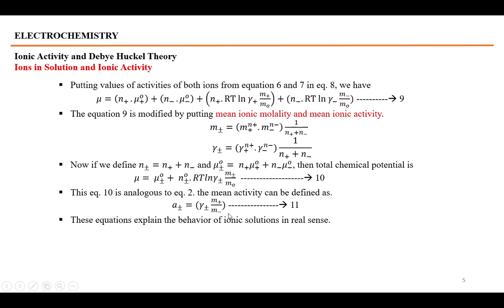The total activity value would become equal to gamma plus minus m plus minus over m positive over m negative. Sorry, it's actually equal to gamma plus minus m plus minus over m naught. Please make the correction in this equation. It should be gamma plus minus m plus minus over m naught. These equations explain the behavior of ionic solutions in a real sense.